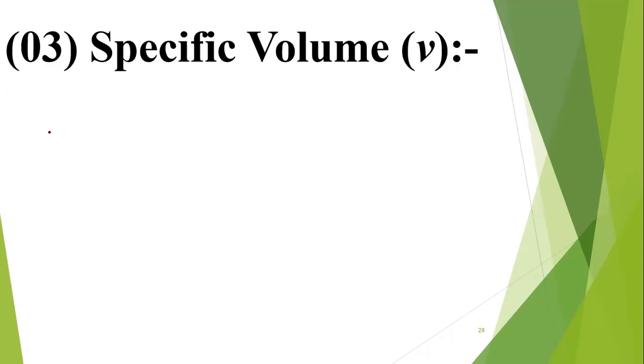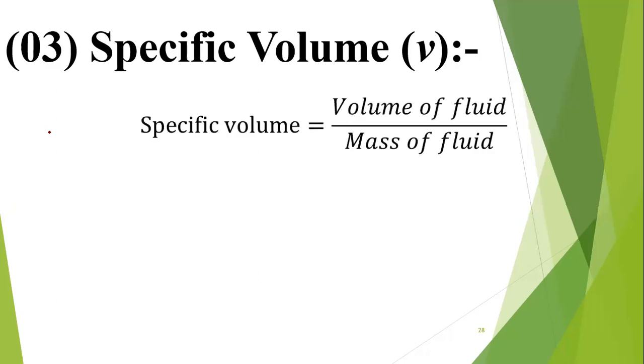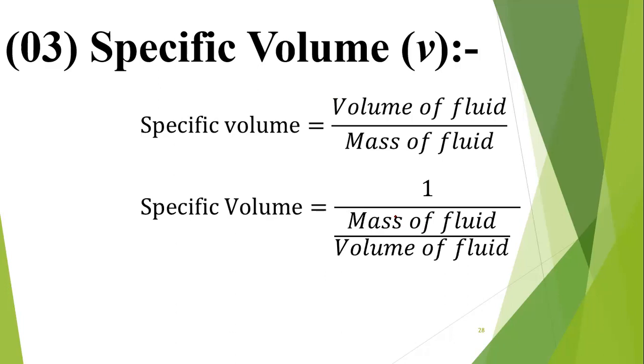Okay, this is the definition from fluid mechanics. We can take this one down here. The mass divided by V, that means M over V. M over V means rho. Then you can simply say specific volume is equal to 1 over rho.